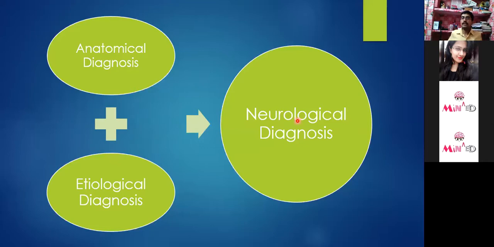Now, for making a diagnosis in neurology, basically two things are needed. As I was already telling you in the beginning, we will see two things while examining, investigating, or diagnosing the patient. First of all, the anatomical diagnosis. Second is the etiological diagnosis. And these two things will come from appropriate, detailed history taking, observation of the patient in a detailed and proper way, along with the screening and examination of the relevant system. So while examining the relevant system, we try to identify the anatomical origin.